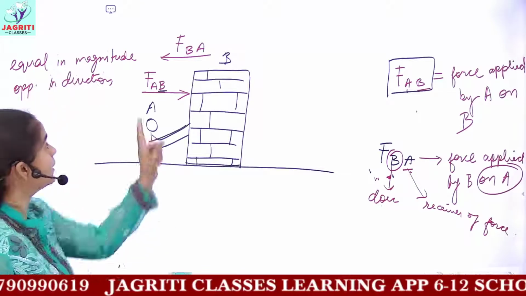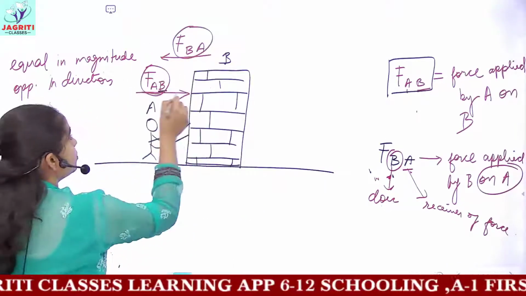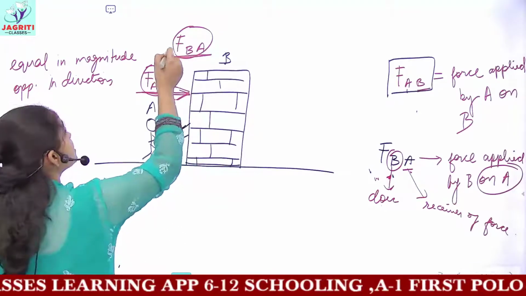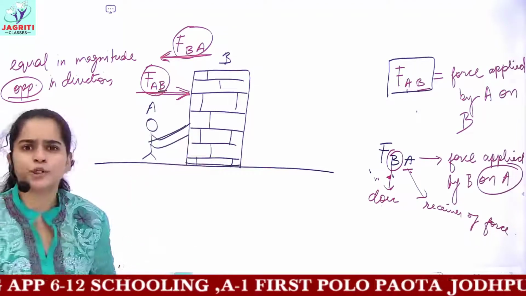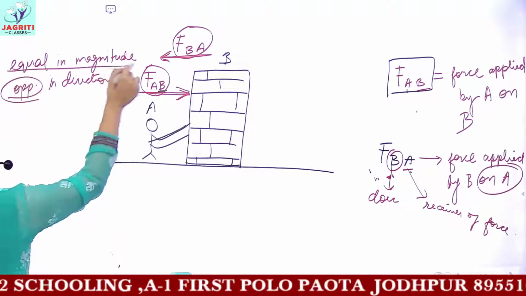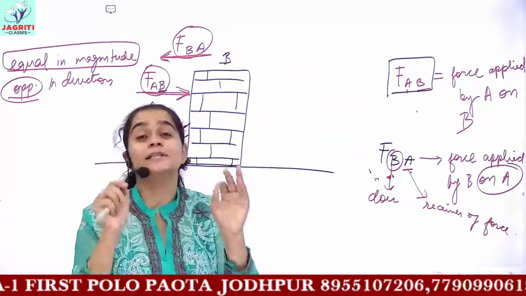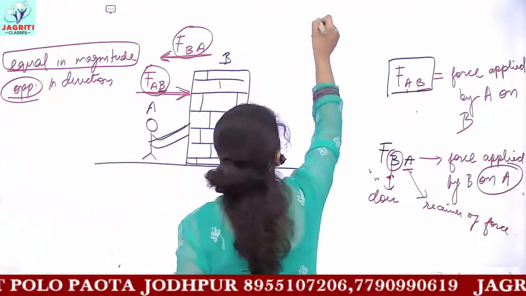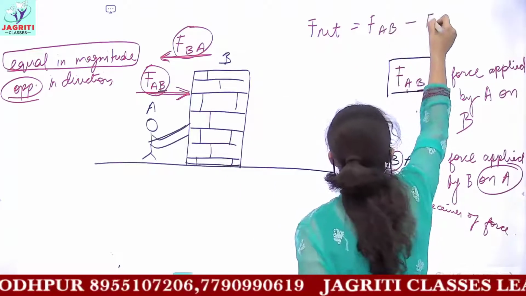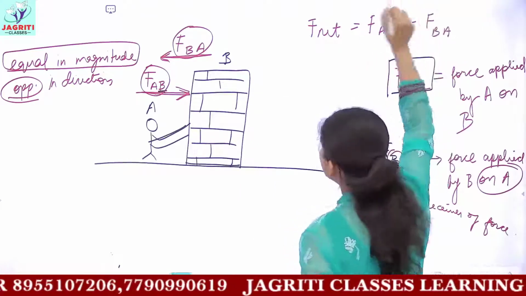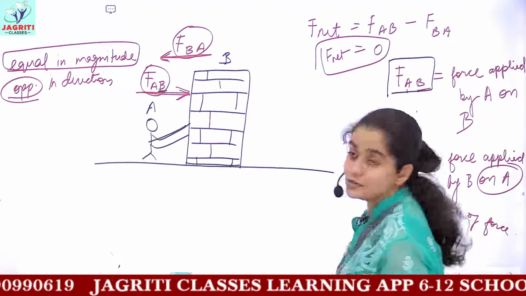So here you have again a pair of forces, that is two forces, FAB and FBA. You can see one is applied in the right direction, but the next is applied in the left direction. That is, they are opposite in direction, but because the wall is not moving, it suggests that these forces are equal in magnitude, and because they are equal in magnitude, the net force becomes zero. Net force means, if I ask you what the net force is, you will say it is FAB minus the force FBA. Because both the forces are equal in magnitude, the net force here becomes 0.